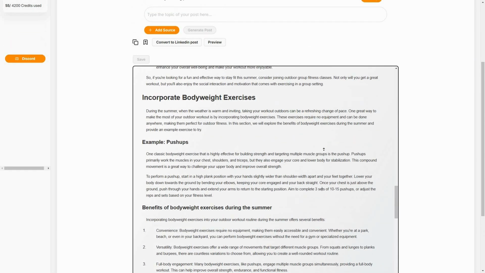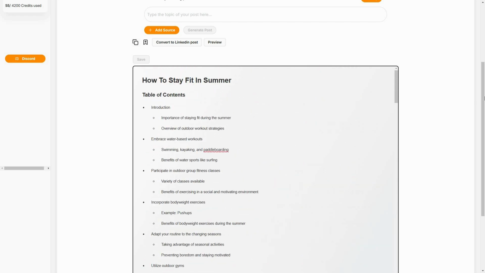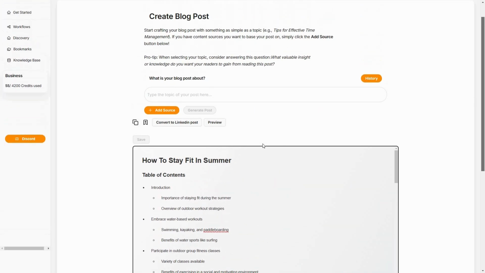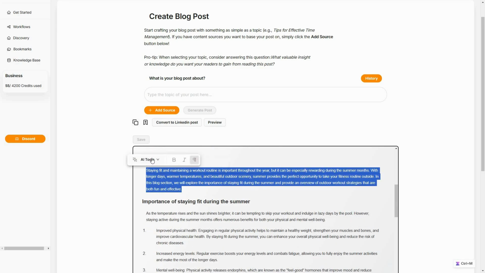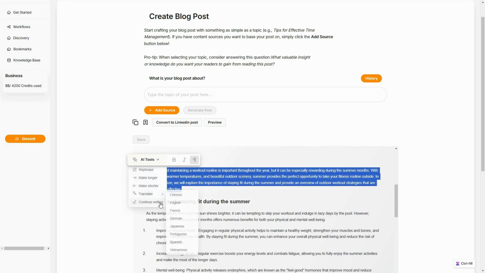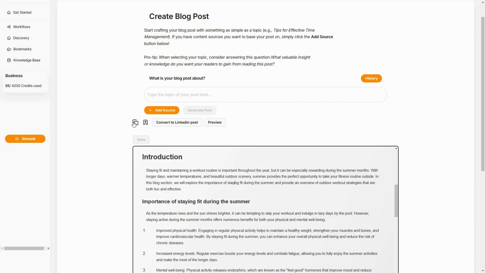So this is basically how the blog post feature is going to work. All you have to do is just provide a short topic. You do not even have to provide much description. Just provide your topic and you are going to get a full blog post just like this one. And obviously you have the text editor and the AI tools to edit your blog post. Now you can copy this blog post to your clipboard to paste it somewhere else. You can also add it to bookmarks so you can see it later. And the best part is you can even convert it to a LinkedIn post.